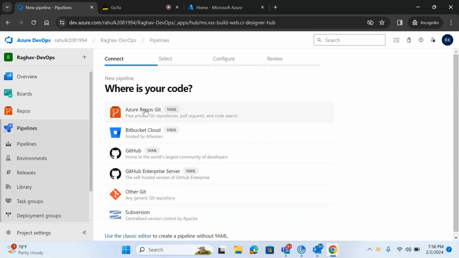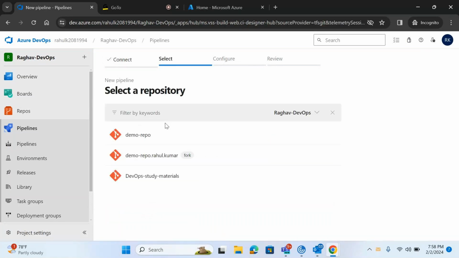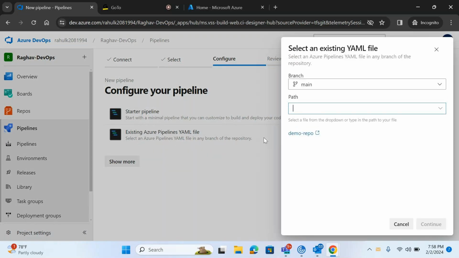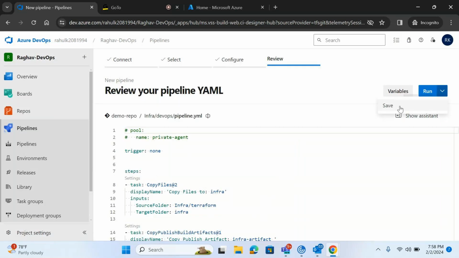Azure pipeline, right? Select the repository, existing YAML. So we have a difference between the creation of the classic editor and YAML. We just have to select the path to the DevOps pipeline file. Continue, save.